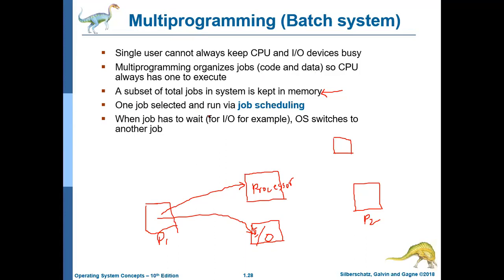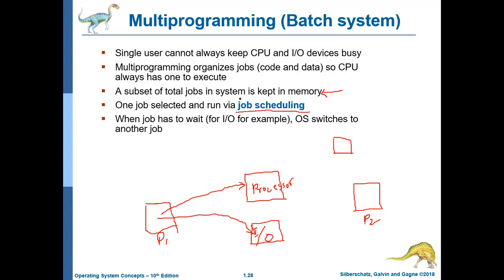One job selected and run via job scheduling. Now, job scheduling is a concept we will discuss in detail in the second unit. That will be a very important unit.